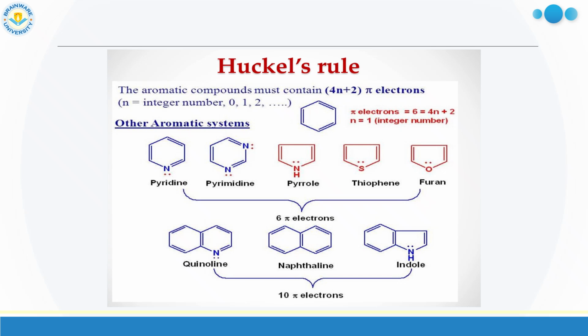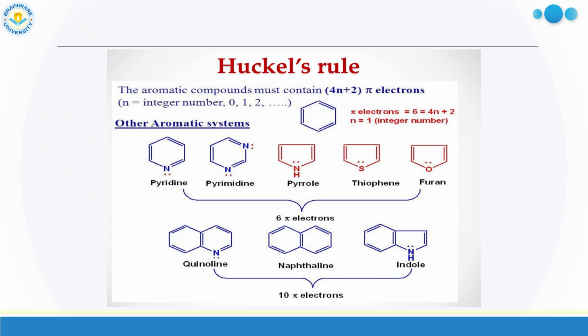Apart from the benzene molecule, there are some other aromatic systems also, like pyridine, pyrimidine, pyrrole, thiophene, furan. For calculation of pi electrons, if we consider the pyridine molecule, the lone pair of nitrogen does not participate in the conjugation process.